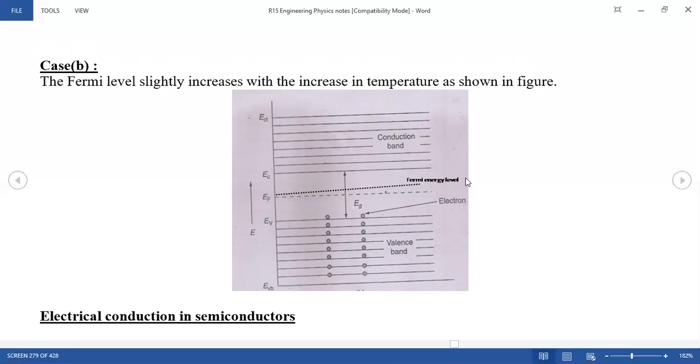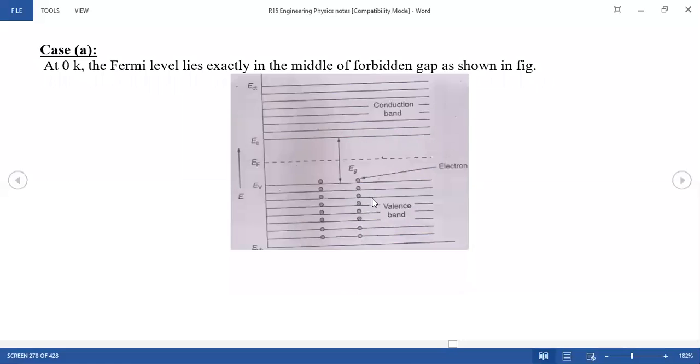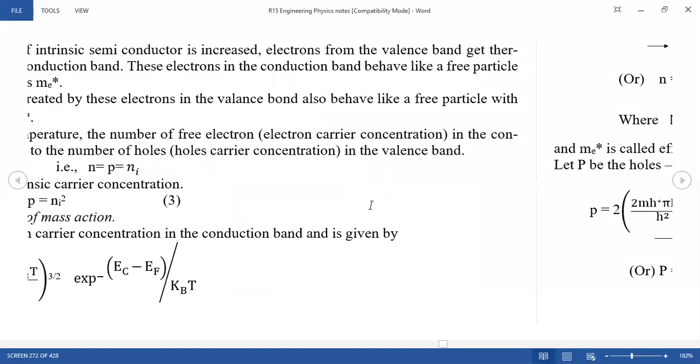This is the Fermi level energy, because this is the higher level energy. The Fermi level is slightly increased with increasing temperature. Why? Because at more than 0 Kelvin, the Fermi level is slightly increased. So it is very clear that the energy levels are shifted to a higher level.